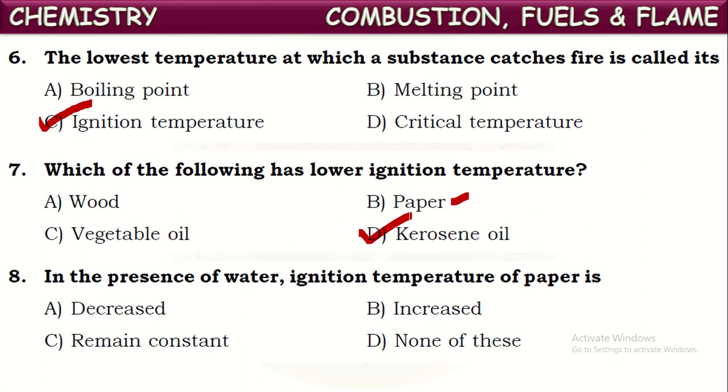Why is it increased? Because it has water. The heat given by the flame is completely transferred to the water present inside, so it won't reach its ignition temperature. So from this we can say that in the presence of water, the ignition temperature of paper is increased.